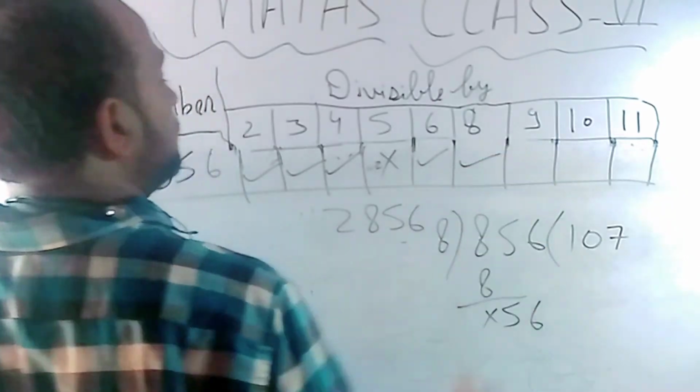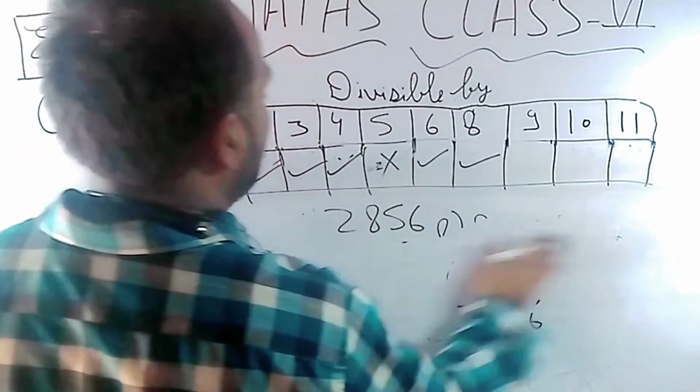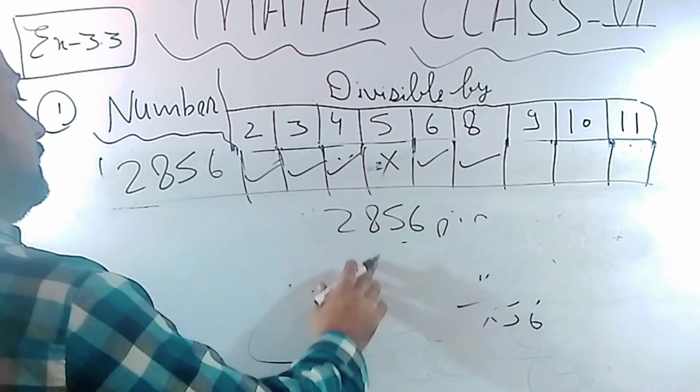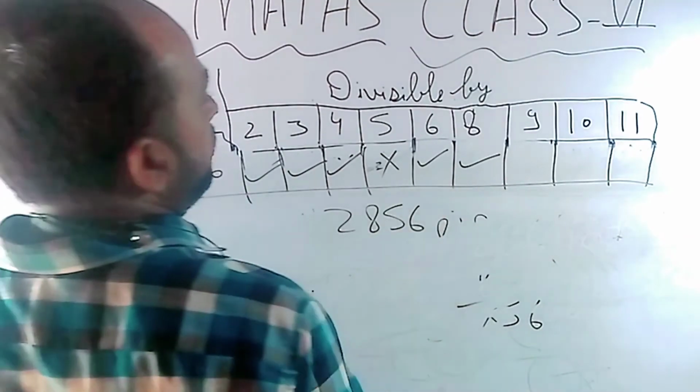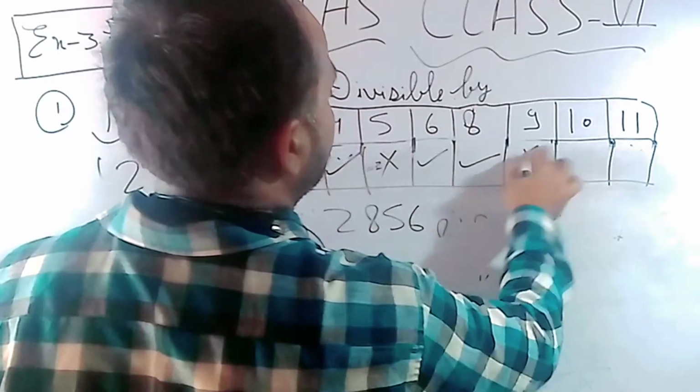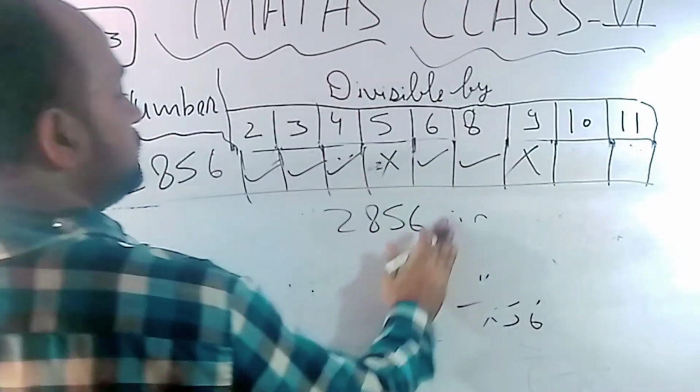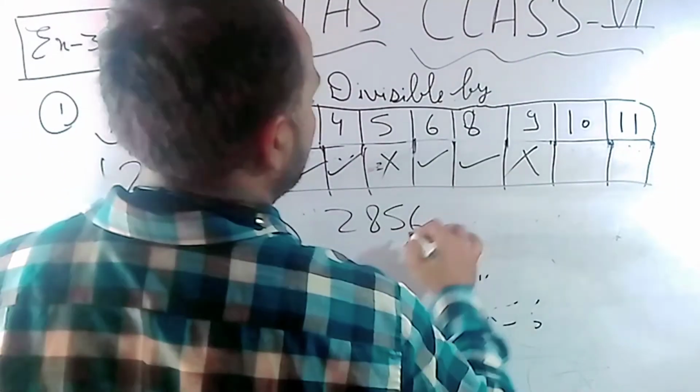Okay, now in the case of 9, add all the digits. 2 plus 8 is 10, 10 plus 5 is 15, 15 plus 6 is 21. 21 cannot be divided by 9. Okay, in the case of 10, 0 must come at the last place, so will not go.